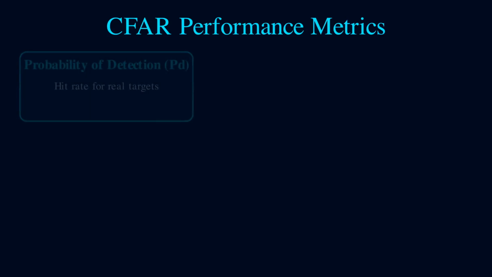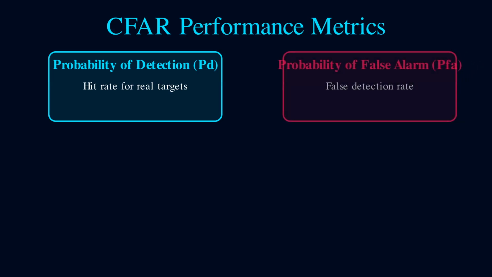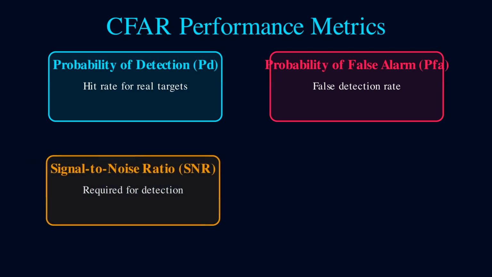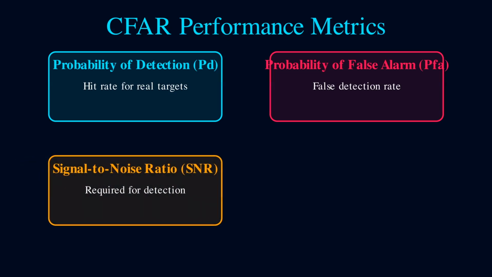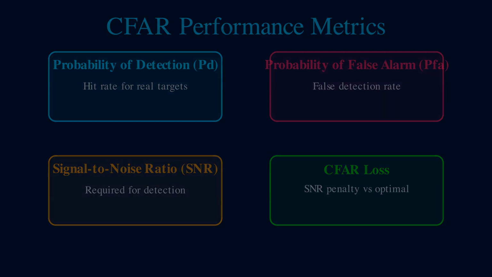CFAR performance is measured through 4 key metrics. Probability of detection, how often we correctly identify real targets. Probability of false alarm, how often we incorrectly flag noise as targets. Signal-to-noise ratio, the minimum SNR required for reliable detection. And CFAR loss, the performance penalty compared to optimal detection with perfect noise knowledge. Understanding these metrics allows radar engineers to optimize system performance for specific mission requirements.